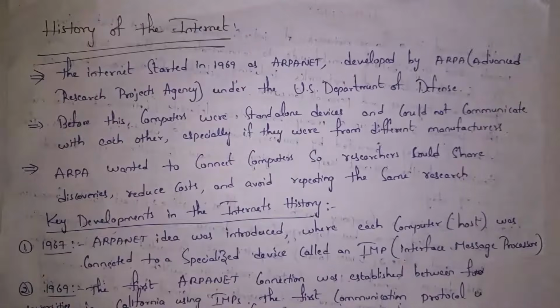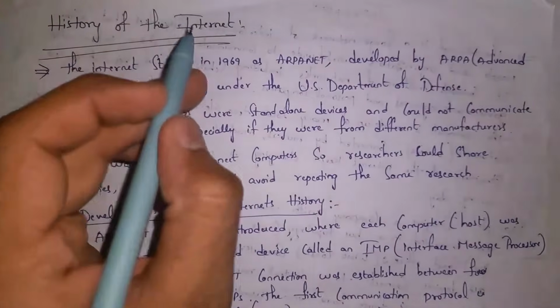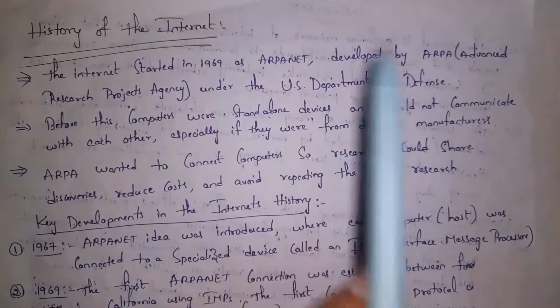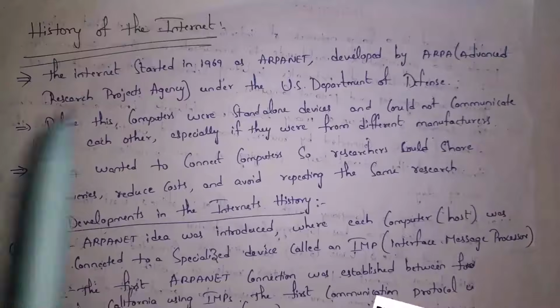Guys, I already said before, Internet is developed based on ARPANET, which works based on packet switching, where data will be transferred in the form of packets. So Internet started in 1969 as ARPANET, and this ARPANET was developed by ARPA, where ARPA stands for Advanced Research Project Agency. This agency belongs to the US Department of Defense.